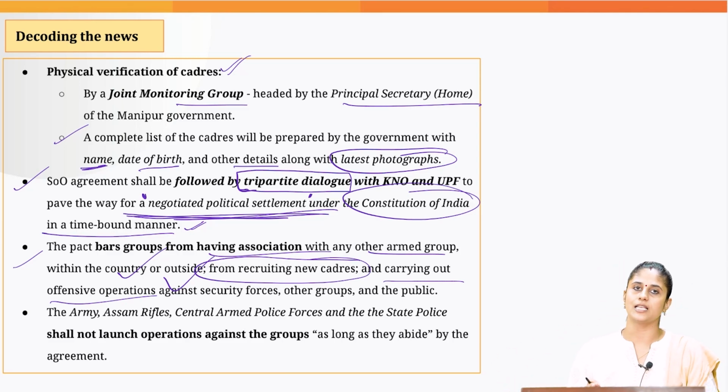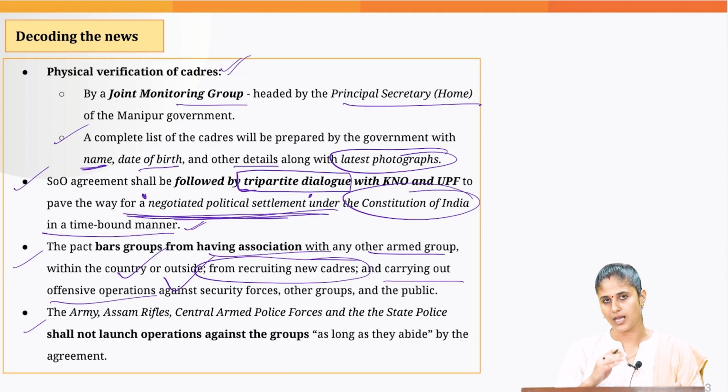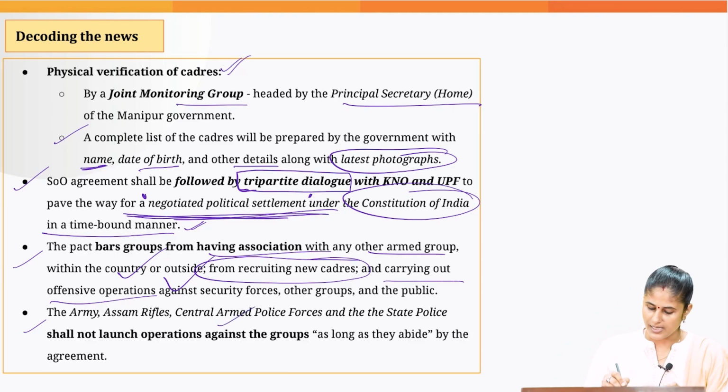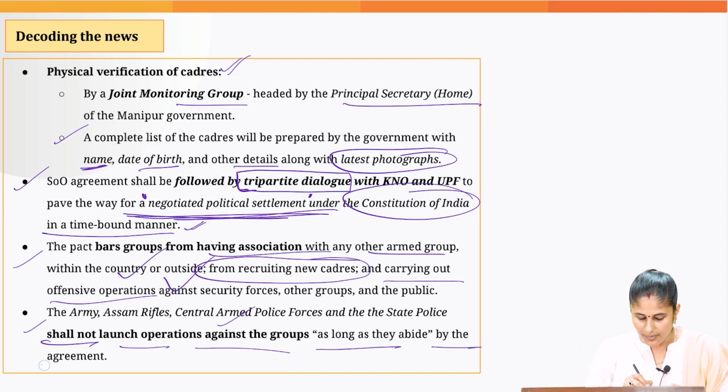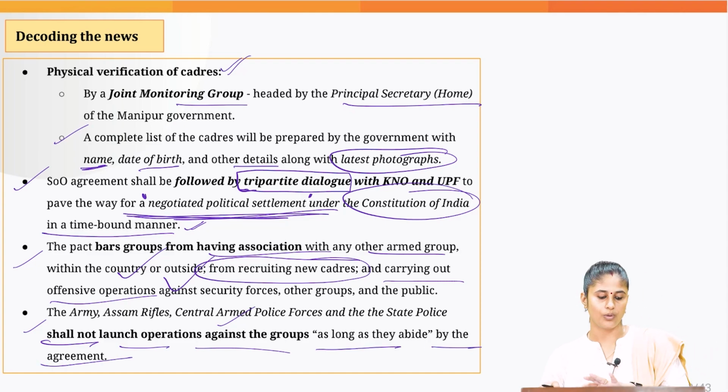And the same obligation has been placed upon the security forces, that is Army, Assam Rifles, the Central Armed Police Forces, etc., that they are not supposed to launch the operation against this group as long as they abide by this particular pact, or this agreement.